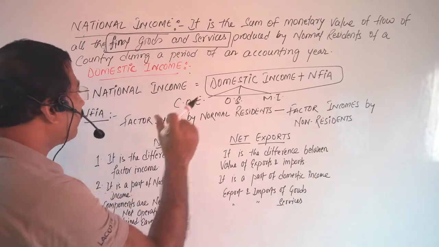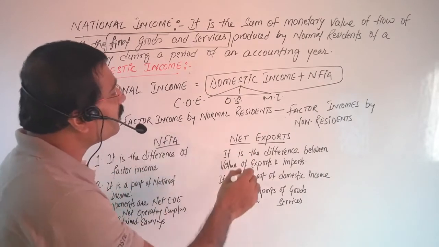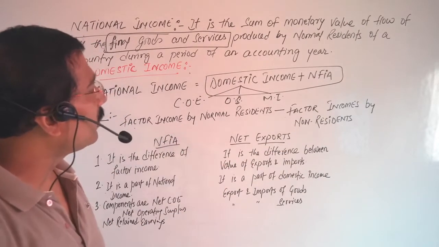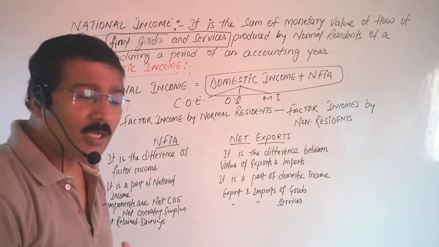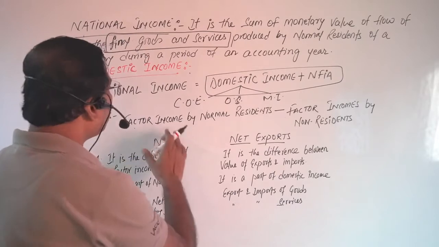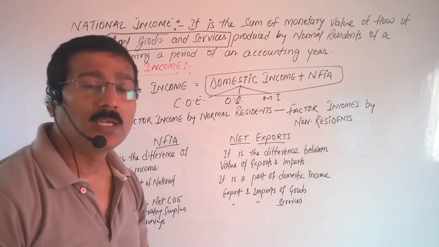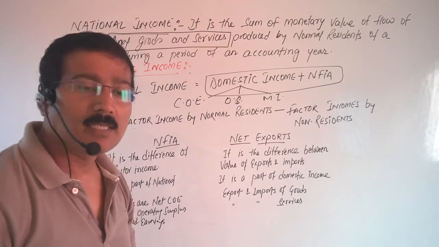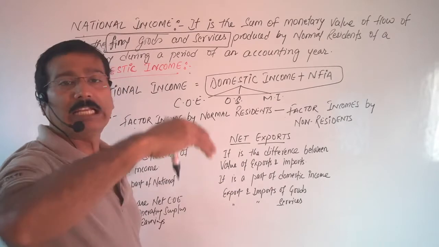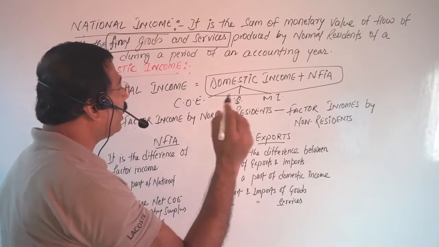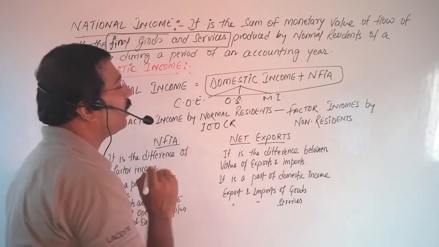Actually, this is the difference between factor income earned by normal residents and factor income earned by the non-residents. Example: factor income by normal residents means what? Some Indians went to a Gulf country or any other country abroad and earned 100 crore in a year.